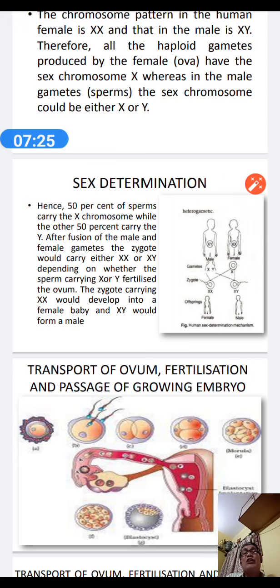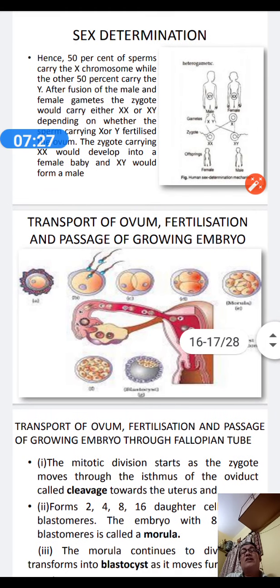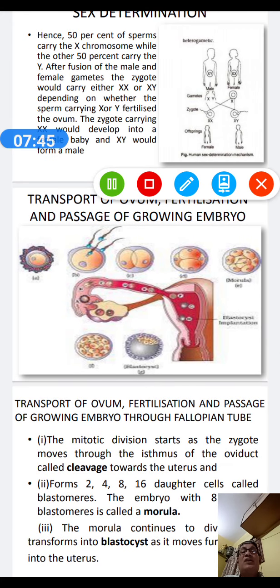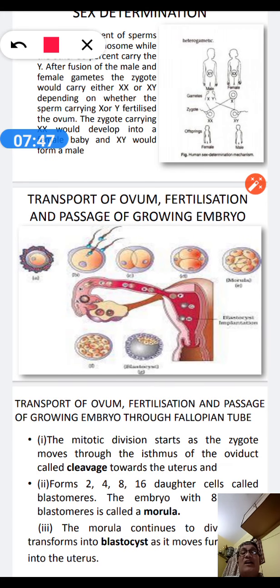But the important question is, what happens to the ovum after the fertilization? After the fertilization, the zygote is formed. So after fertilization, it will be transported and ultimately change into the growing embryo. How does this take place? That is shown in the picture.